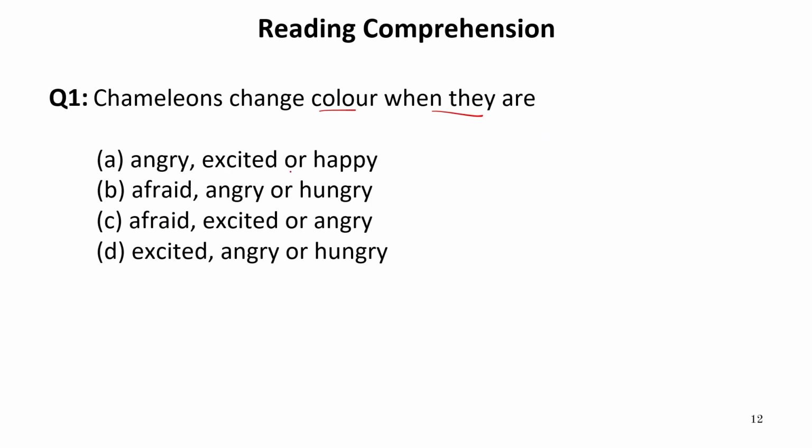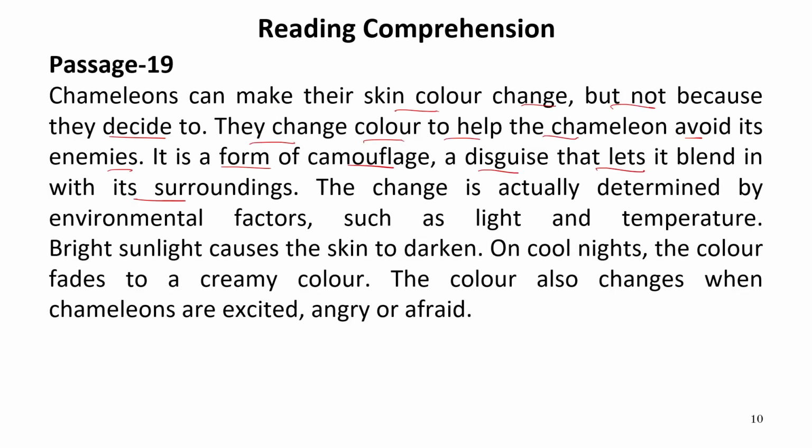Now if we see the question again, chameleons change color when they are. Now what? Let us see the options, and with options we will get an idea whether these options are given in the passage or not. That is angry, excited or happy, afraid, angry or hungry. So we have to see these 3 words, which pair is correct. Now let us get back to the passage and try to find out these 3 words if they are written in the passage or not.